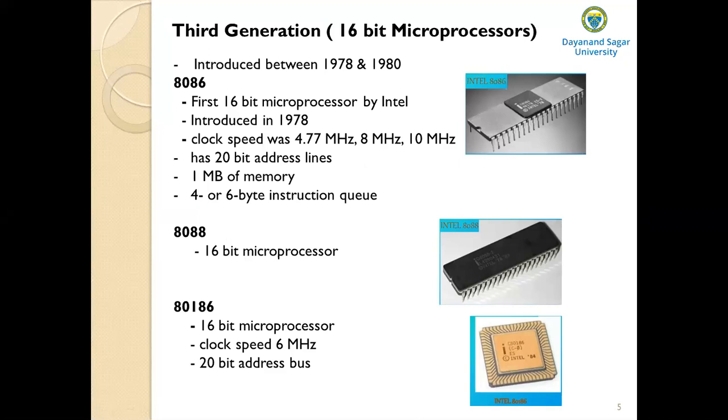And what are its characteristics? Its clock speed was from 4.77 megahertz to 10 megahertz. How many bit address bus does it have? It has 20-bit address lines. That means what is the memory capacity of this microprocessor? 2 to the power of 20. Memory capacity, as I said, depends upon the width of the address bus. So it has a 20-bit address bus, and 2 to the power of 20 is nothing but 1 megabyte of memory.